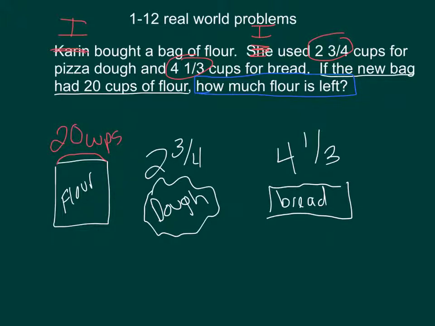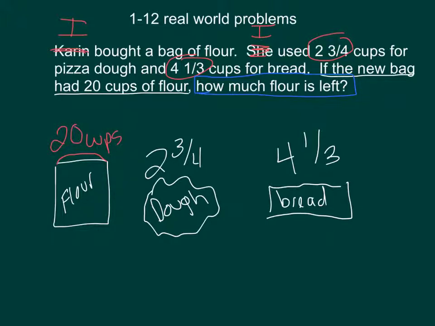Well, if I started with 20 cups of flour and I used 2 3/4 for dough, I know I could subtract 2 3/4 from the 20 cups to see how much is left. But then I also know I would have to subtract again because I also used 4 1/3 for bread. So if I were to solve the problem in this order, I would first have to subtract 2 3/4, get my answer, and then subtract again 4 1/3. And then I would have my final answer as to how much flour is left.